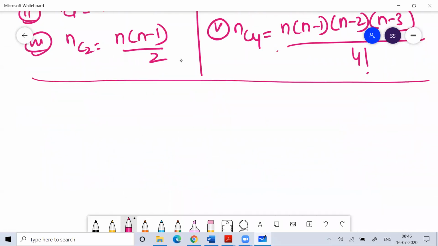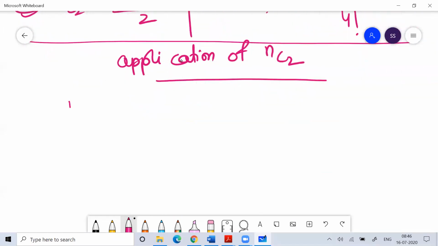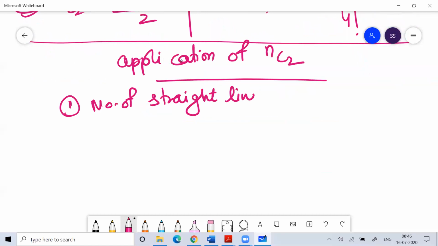Going further, the application of NC2 is very important. Whenever I'm asking you the number of straight lines in a plane, the answer is NC2.